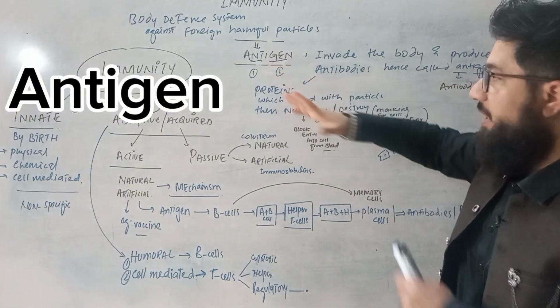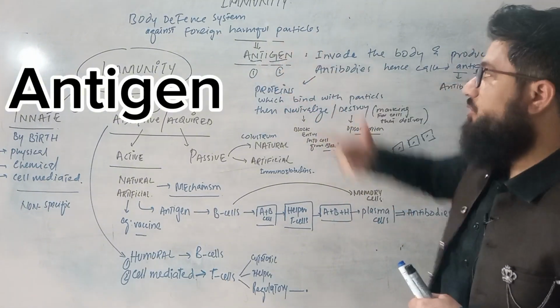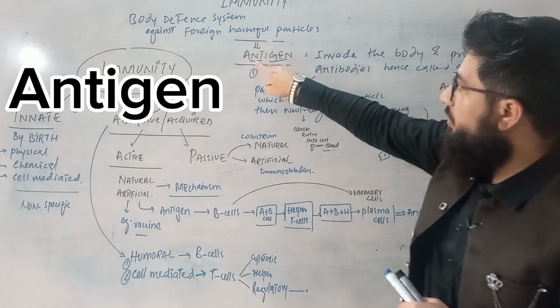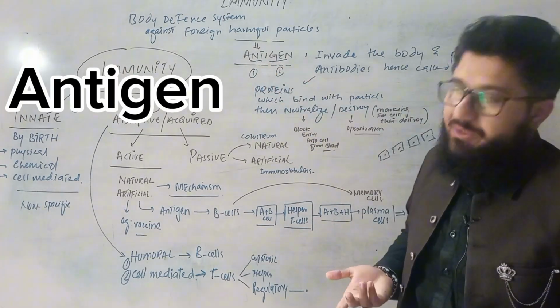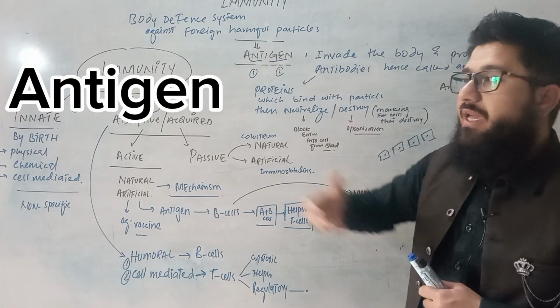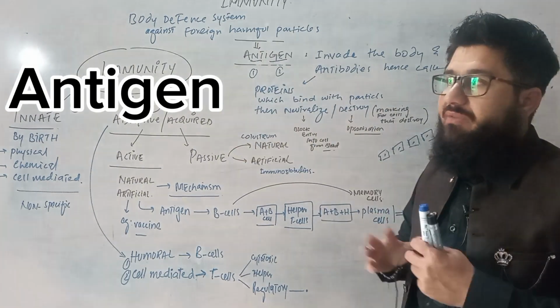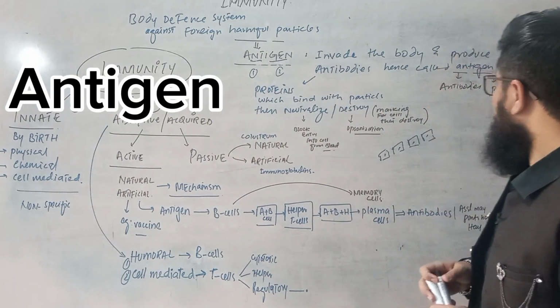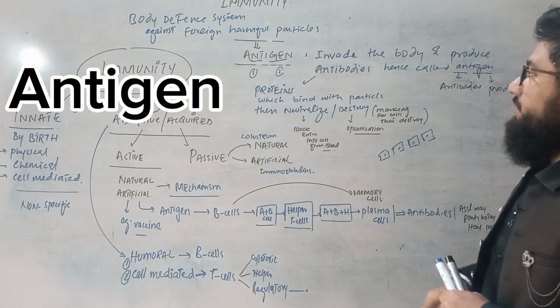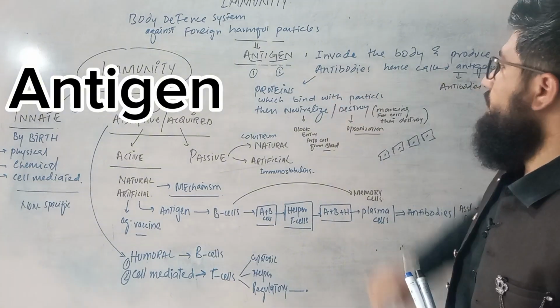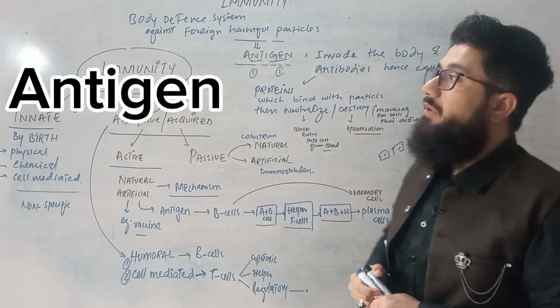So I broke the name down for you guys. From the name you can also understand: antibodies production. The particles are actually responsible for producing antibodies in our body. Why? As they come, our body will produce. Otherwise, no antibodies are produced. Well, so this is a little bit about antigen. Now let's come towards the antibodies. Now, what is actually the antibodies term?